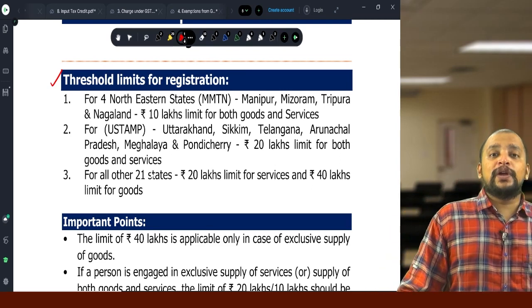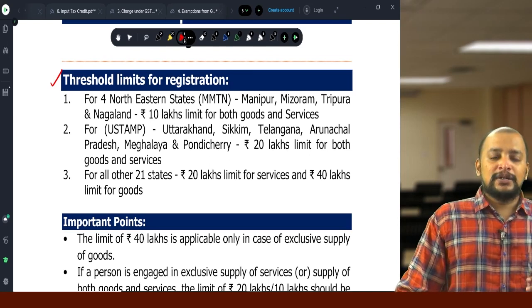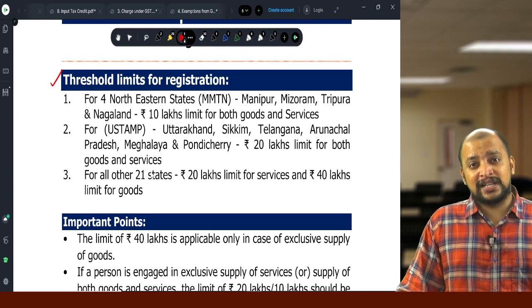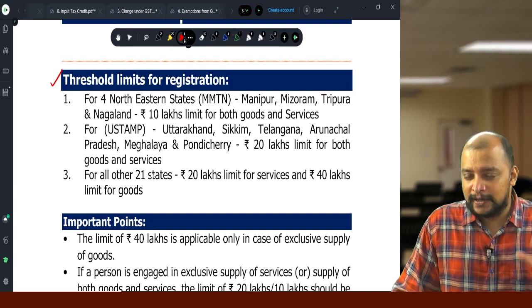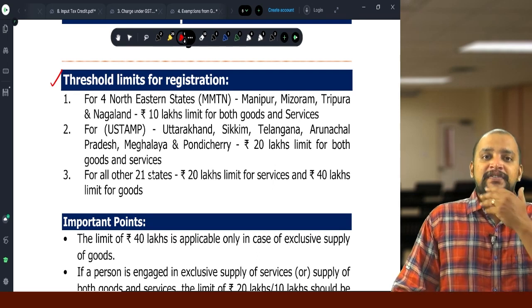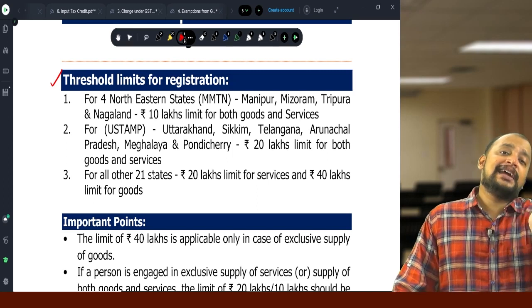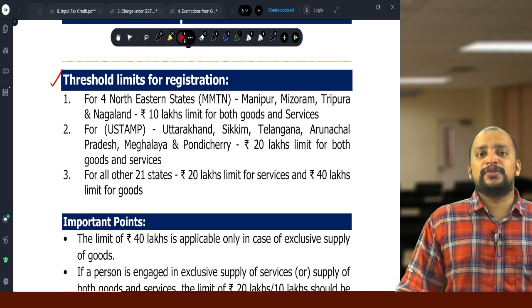Suppose you are doing business in one state and that state is Uttarakhand, Sikkim, Telangana, Arunachal Pradesh, Meghalaya or Puducherry, then the limit will be 20 lakhs, be it goods or services.